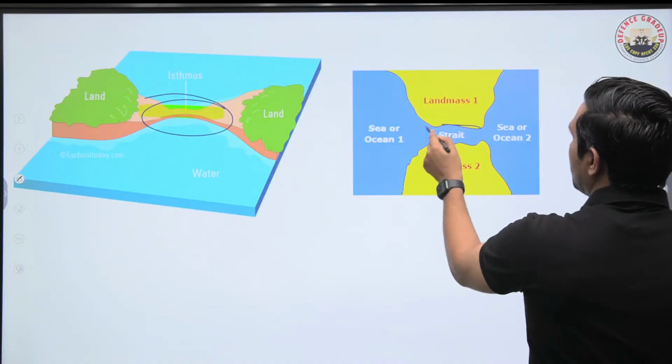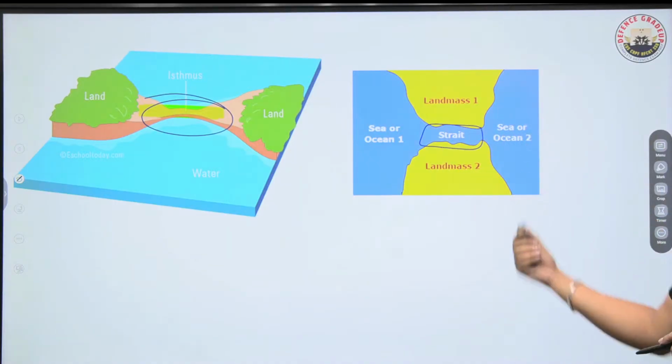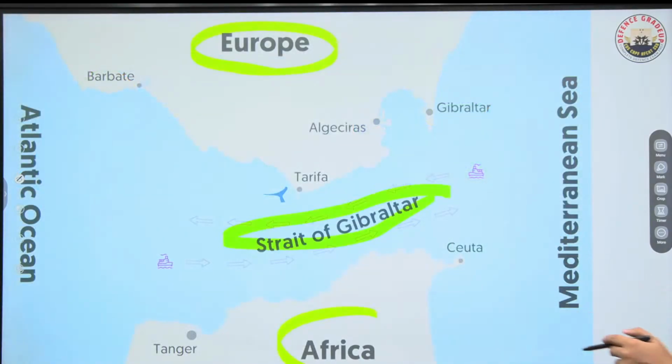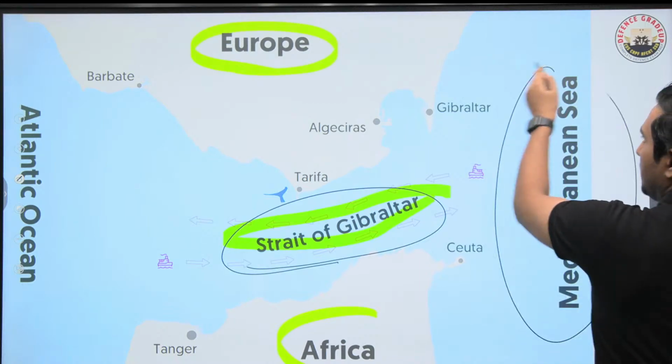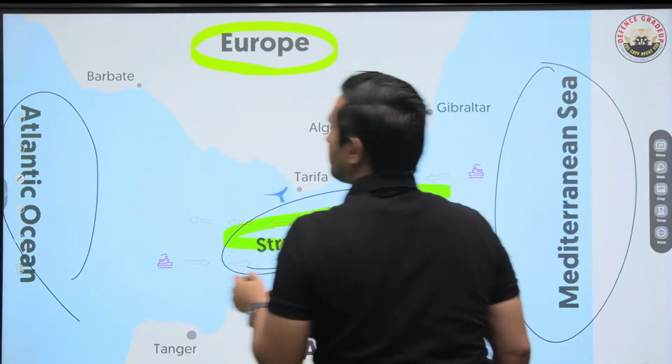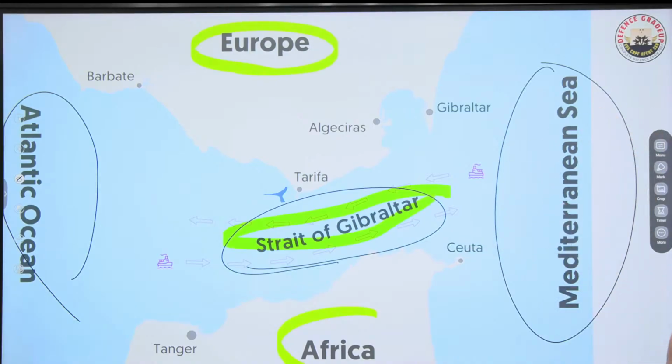And this is basically strait. Ocean 1 and Ocean 2, it is basically connecting. You can have an example of Strait of Gibraltar also. This is Strait of Gibraltar connecting Mediterranean Sea with the Atlantic Ocean. All right, so this is a very important point we have to keep in our minds.